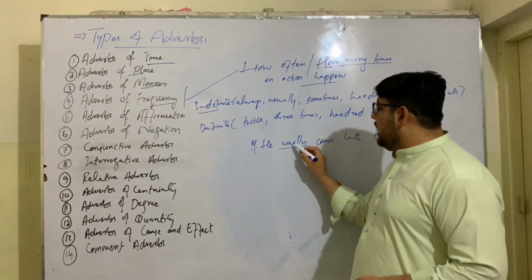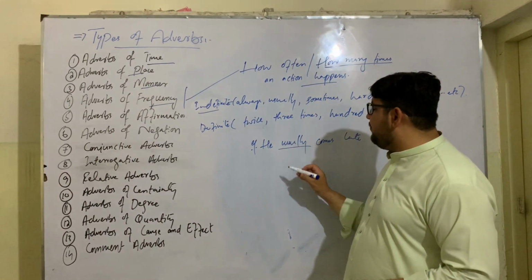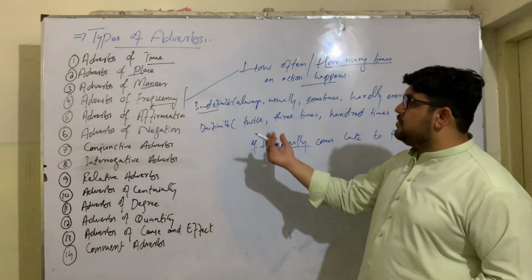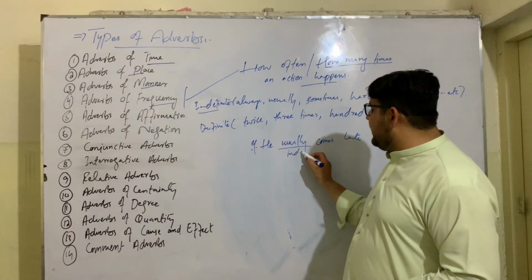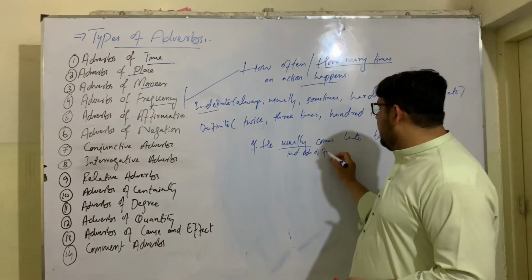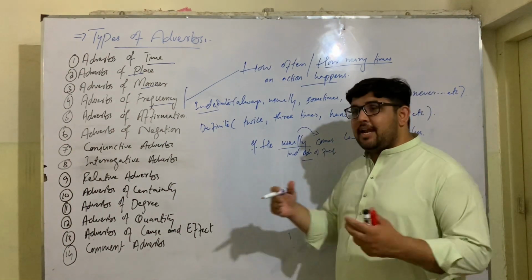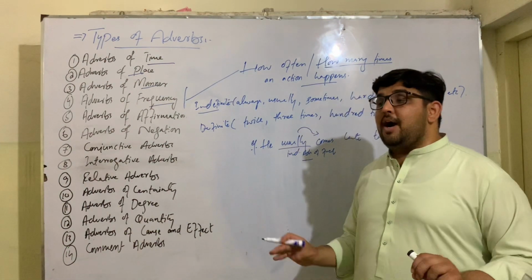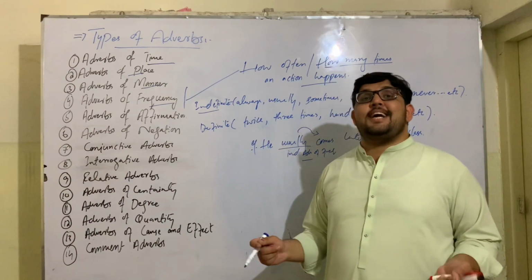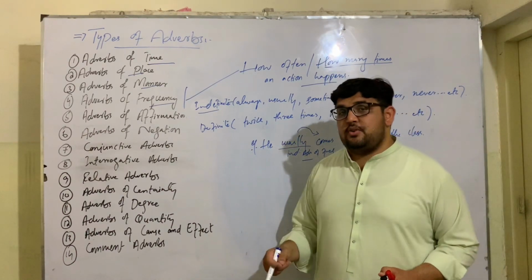Now usually is an adverb of frequency, an indefinite adverb of frequency, where the action is repeated. He comes late again and again, but the repetition is not exact. It is an inexact repetition of an action.